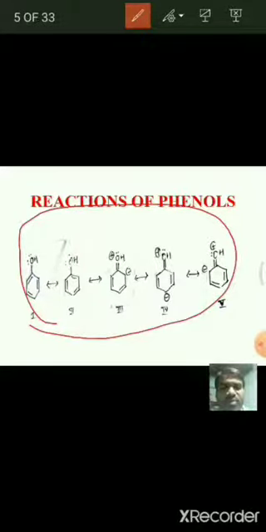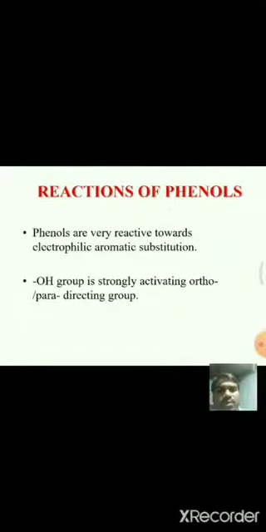If we observe the resonance structures, negative charge arises at ortho and para positions. That means there is more electron density available at ortho and para positions.